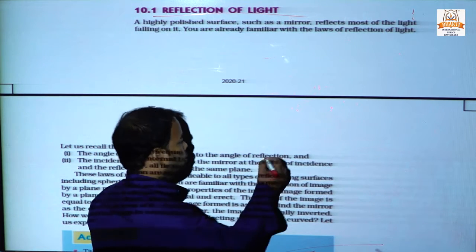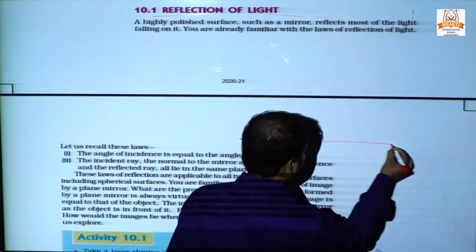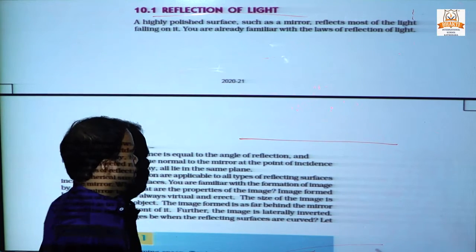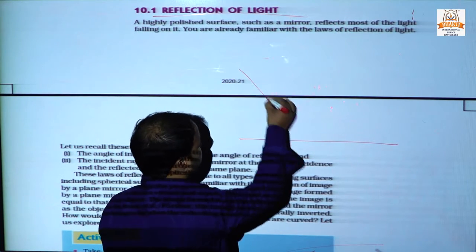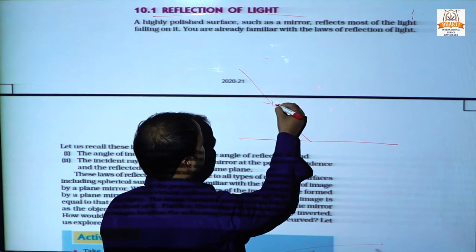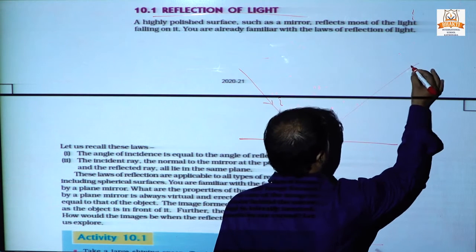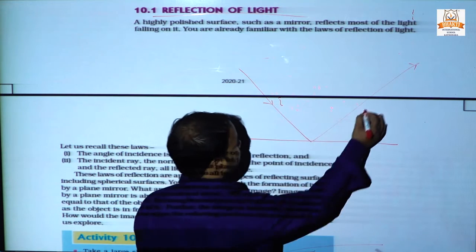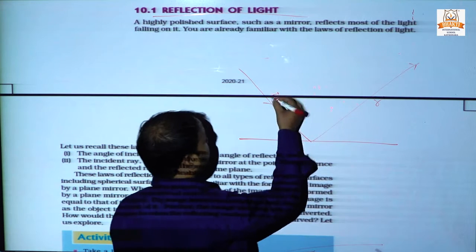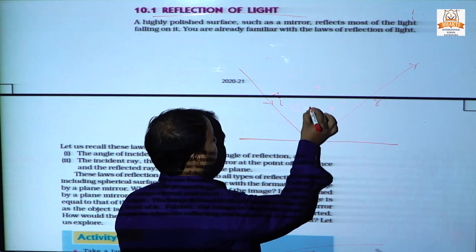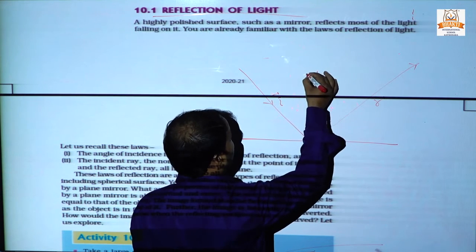According to our textbook, this is the incident ray and this is the reflected ray. This will be the normal.